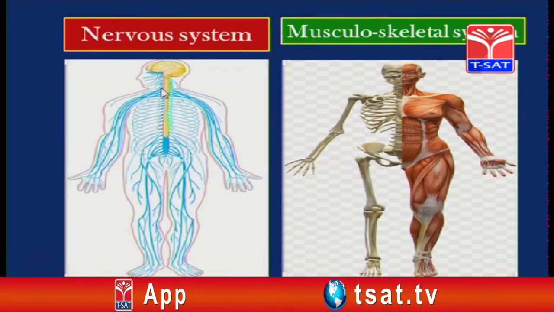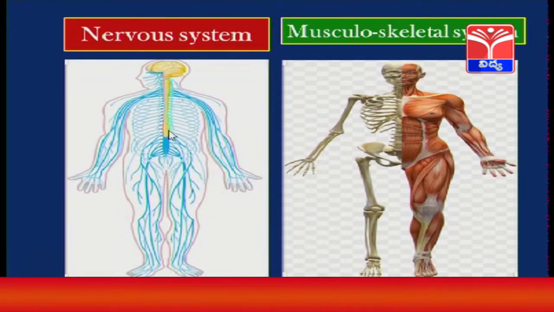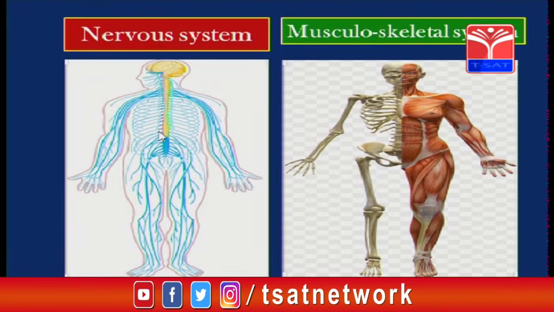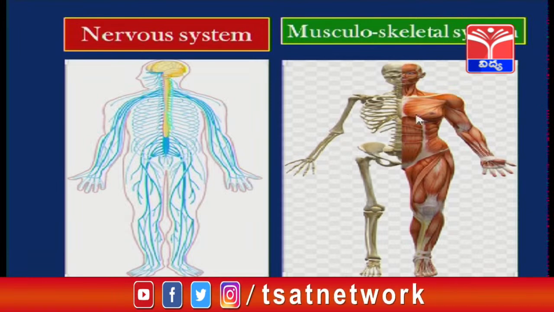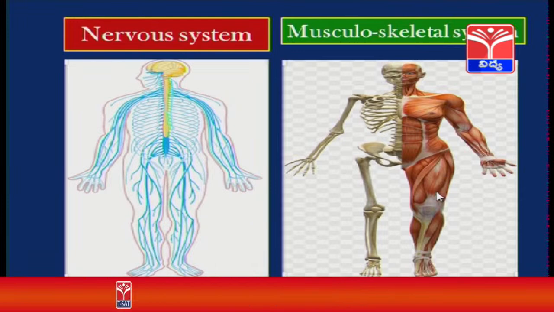This is the picture showing the brain, the spinal cord, all the cranial nerves as well as peripheral nerves. So, this exclusively performs coordination in our body. This maintains coordination among different organs and organ systems. And this is the picture showing the skeletal system on one side and the muscular system on the other side, which you will be studying in your higher classes.